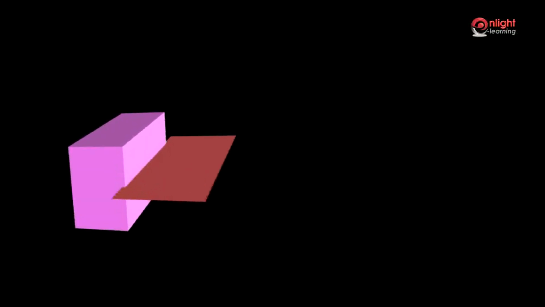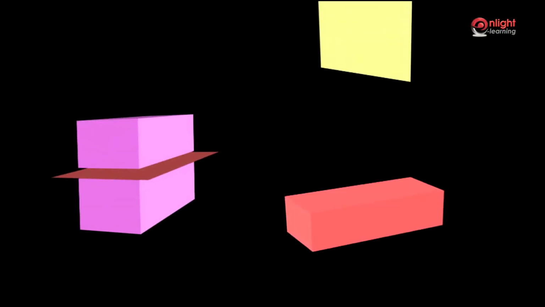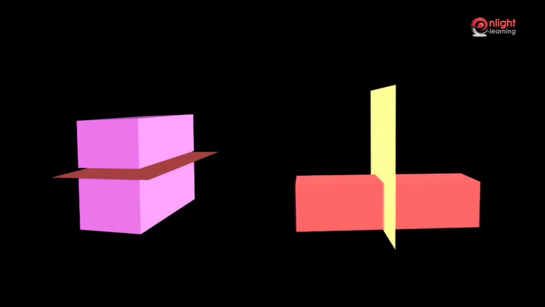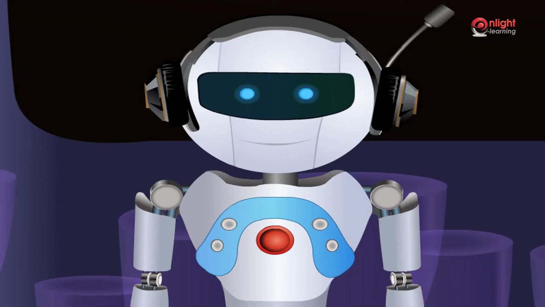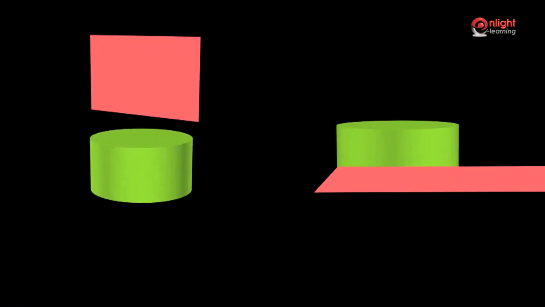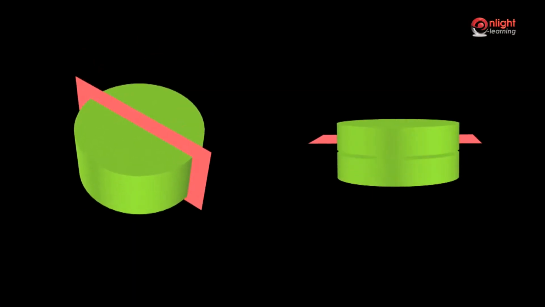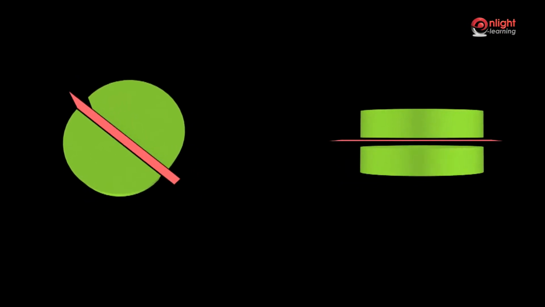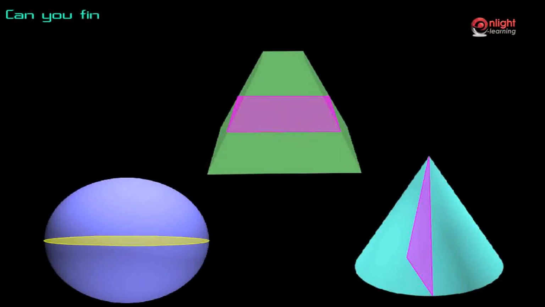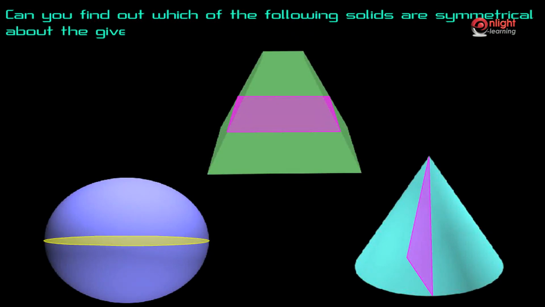Even in solids, such planes of symmetry are observed as depicted in the figure shown. Just as flat shapes may have more than one line of symmetry, similarly even solids can have more than one plane of symmetry. Akshara, can you find out which of the following solids are symmetrical about the given planes?